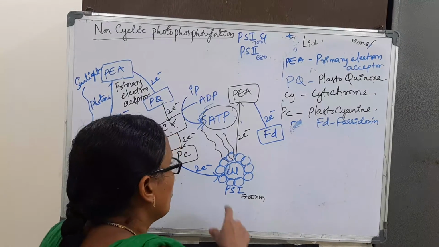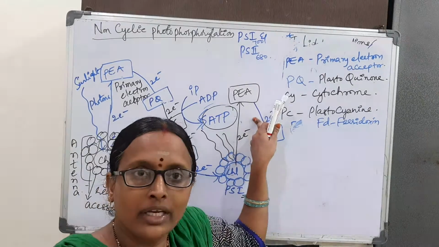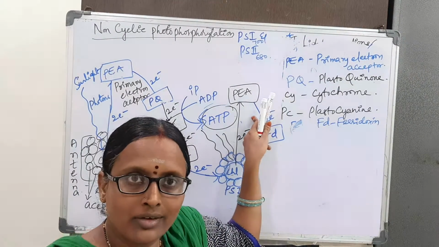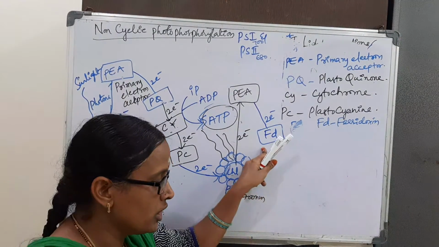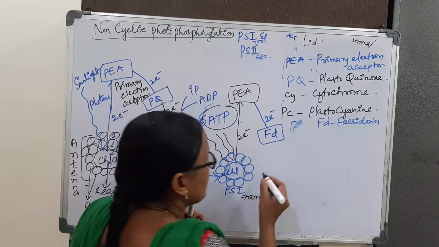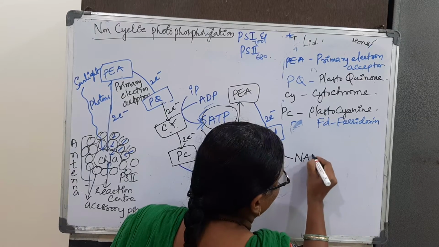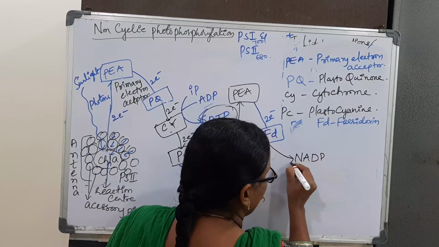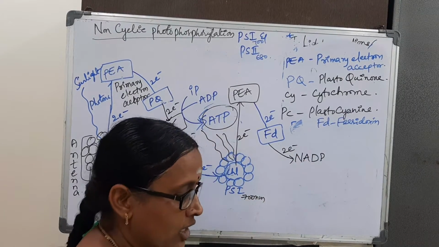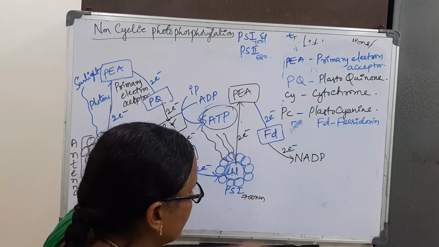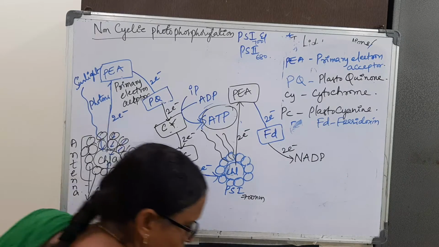Okay. So in the photosystem 1, excited electrons are again accepted by the primary electron acceptor. From the primary electron acceptor they come to the FD, that is ferredoxine. From the ferredoxine, they are transported to the NADP. Now the pair of electrons has reached NADP. This is one side. Then coming to the same reaction center.